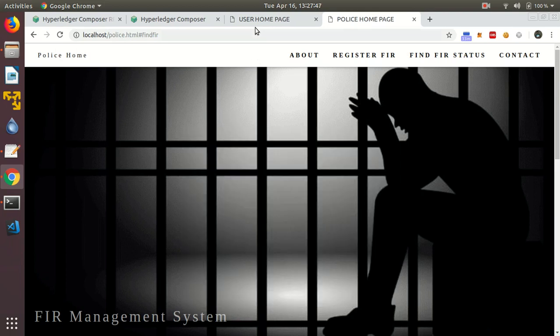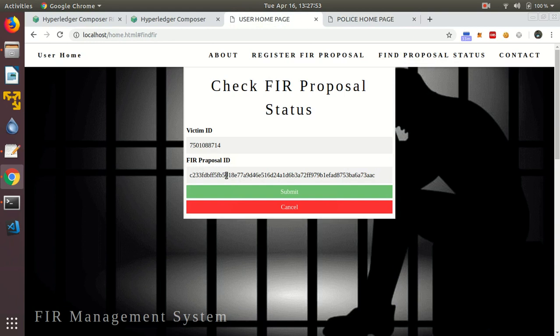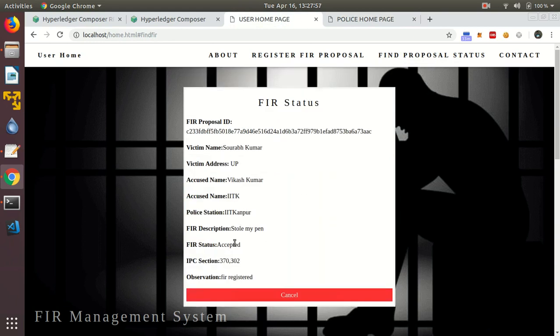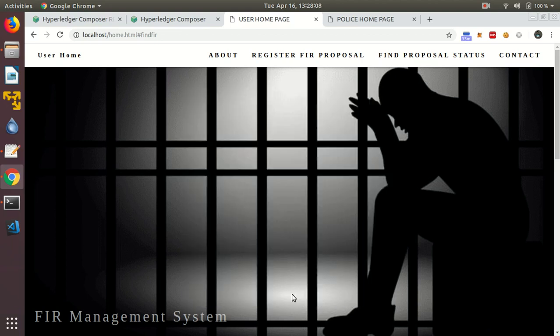Also, now the user can verify whether his FIR has been registered or not. As you can see, now his FIR status has been accepted, FIR has been registered, the observation that has been filed by the police can be seen here, and the IPC sections that have been imposed by the police. So this was our demo.